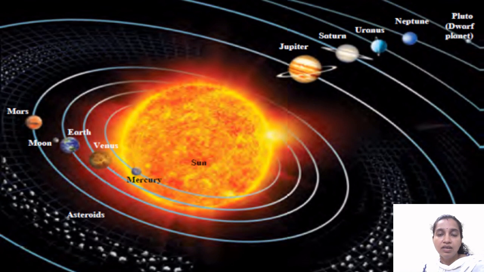As compared to the Sun, other heavenly bodies in the solar system are much smaller. Moon is closest to the Earth, and that is why it appears to be so big, although it is actually very much smaller than the Sun. A diagram of the solar system is given here. The Sun is seen in the center, and other planets and the Moon and other heavenly bodies are present along with their orbits. Thus, the planets, satellites, dwarf planets, asteroids, all together form the solar system.